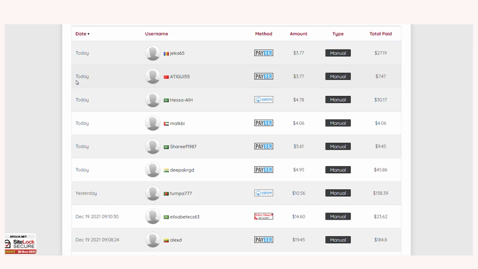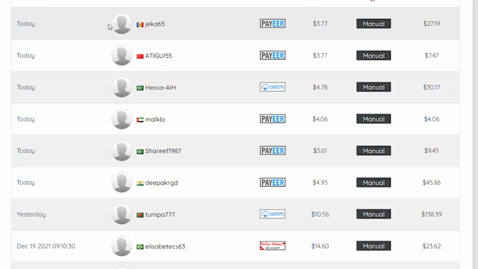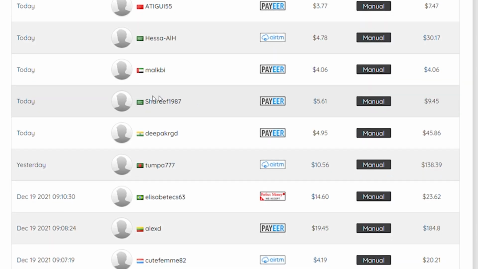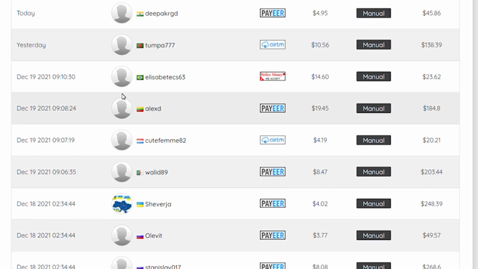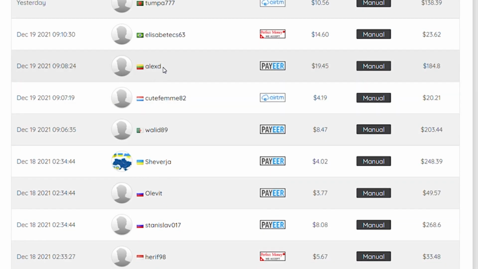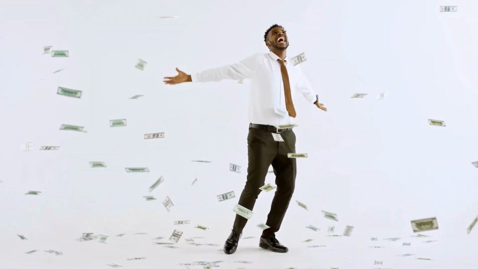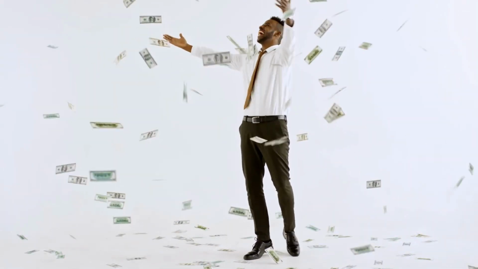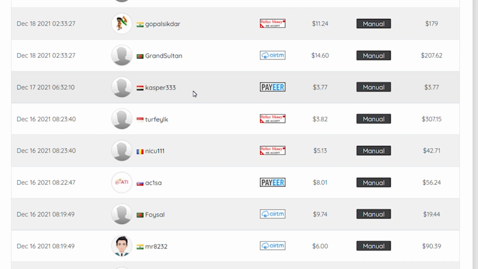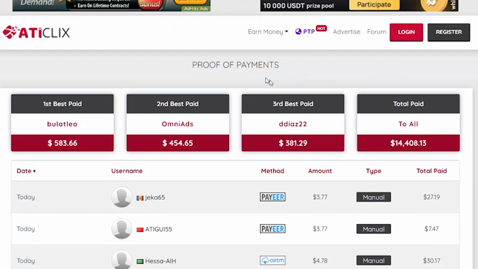But first, let me show you all of the proof of payment. As you can see, they include all of the dates, including today and yesterday, and several people have already cashed out their money. Now you can see that they are generally from various nations under their usernames, and then you can see the country flags alongside their usernames. There are just so many individuals from all over the world that can earn real money on this website by clicking on adverts. You can see the total paid amounts right here by simply clicking on websites, and anyone without any experience can do it.